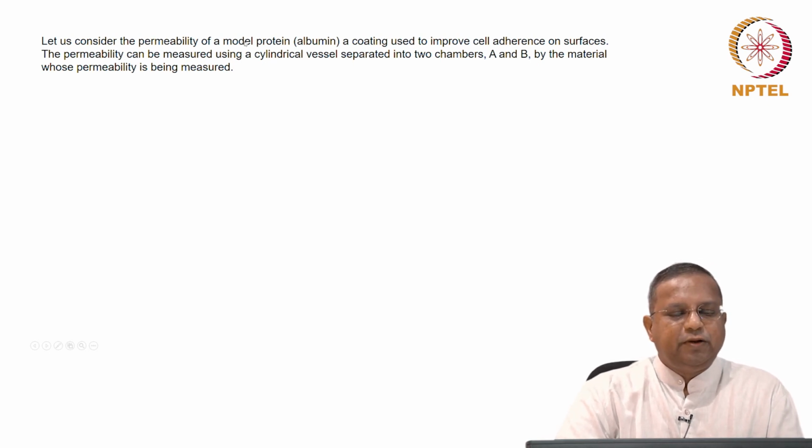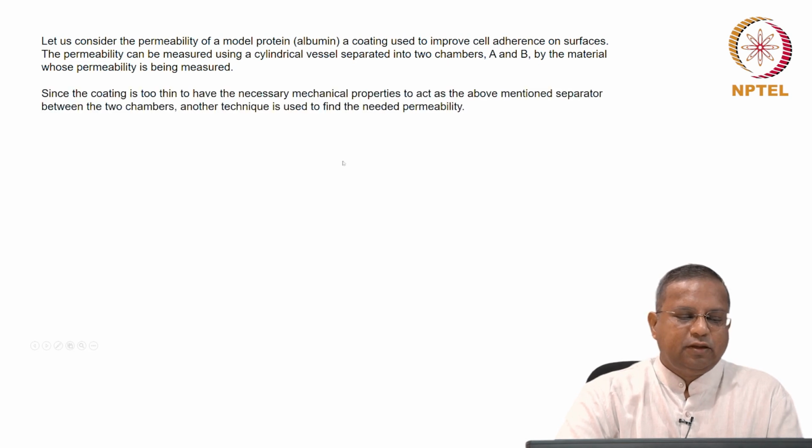Let us consider the permeability of a model protein, albumin, through a coating that is used to improve the cell adherence on surfaces. The permeability can be measured using a cylindrical vessel separated into two chambers A and B by the material whose permeability is being measured. Since the coating is too thin to have the necessary mechanical properties to act as the separator between the two chambers, another technique is used to find the needed permeability.